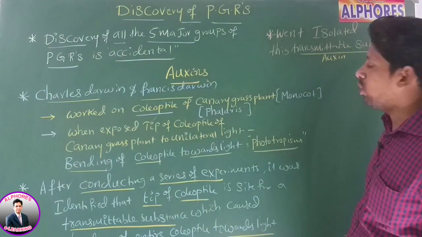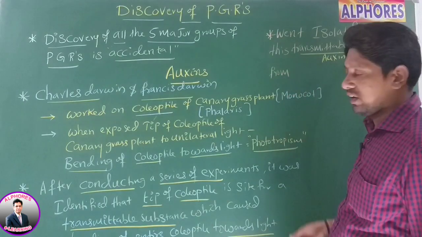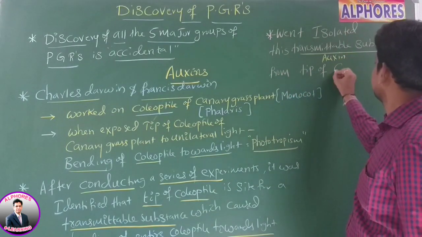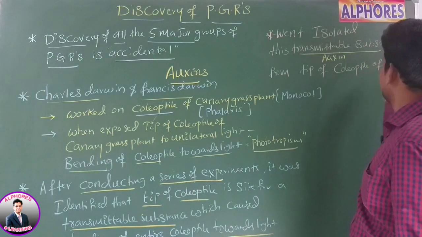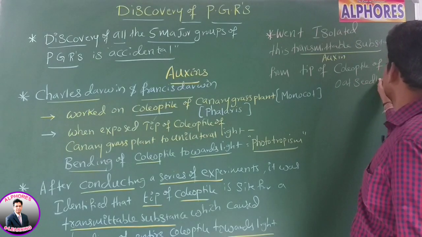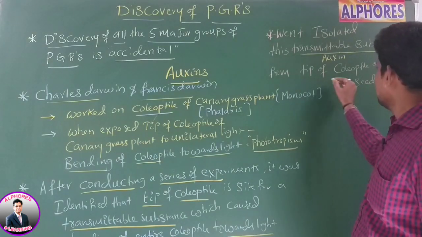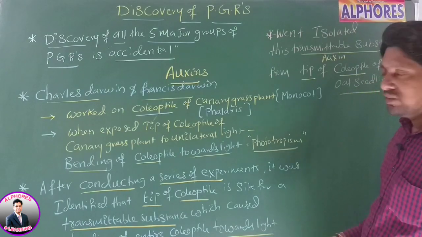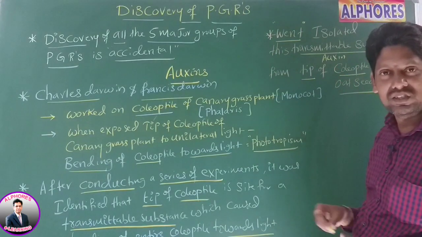Therefore, Went isolated this auxin from where? From the tip of the coleoptile of the oat seedling. Is this statement okay? This auxin was isolated by whom? Went.